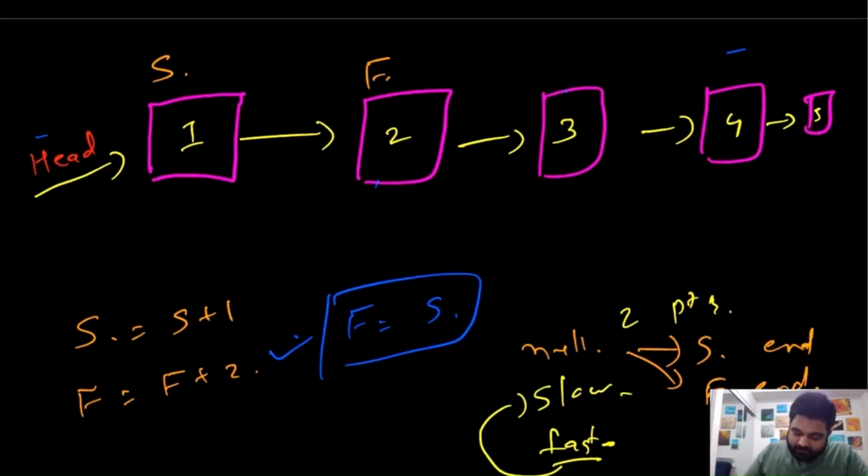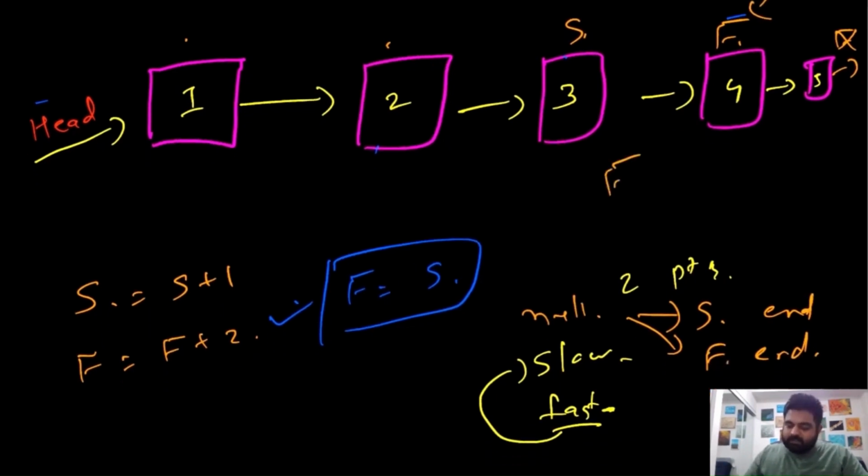So in this case, slow is here, fast is here. Let's make one jump. Now slow would be here and fast would be here. Let's make one more jump. Slow would be here, but fast would have already crossed this portion. So fast would be somewhere over here. The node is null, which means we can immediately determine that because the fast pointer was at a null value, there does not exist a cycle, and we will return false. So this would be the most optimal solution for this problem.